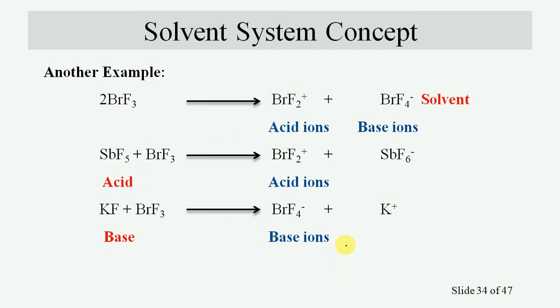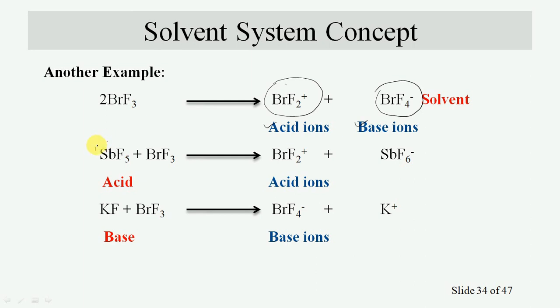Then the next solvent is boron trifluoride. Boron trifluoride will undergo self-ionization. This cationic species is the characteristic of the acid ion, and this anionic species is the characteristic of the base ion.